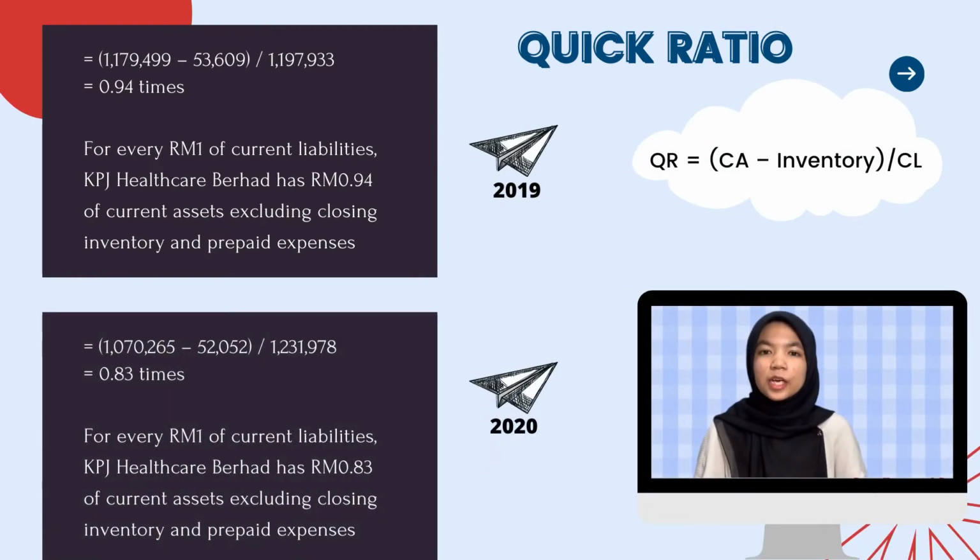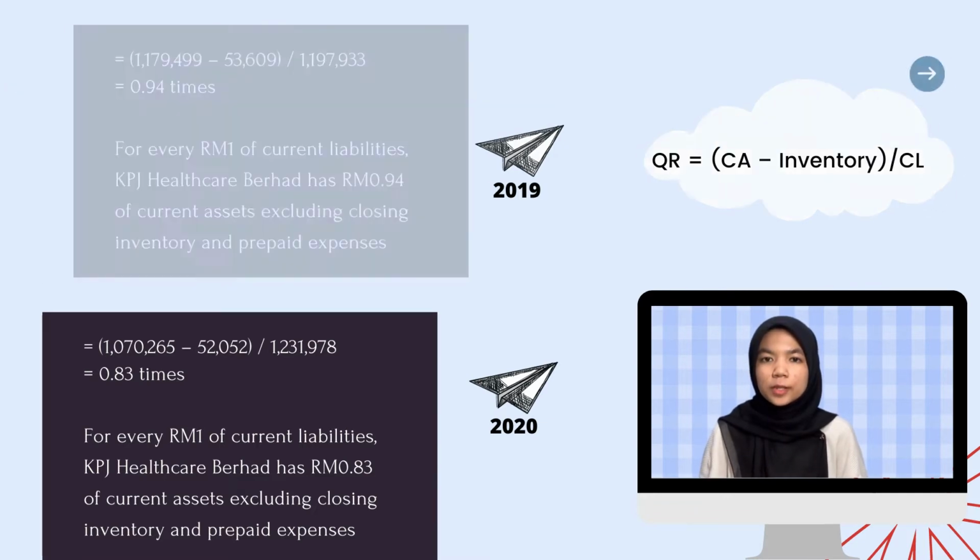Next, the second type of liquidity ratio is quick ratio. The formula is current asset minus inventory divided by current liabilities. The quick ratio for 2019 is 0.94 times. For every RM1 of current liabilities, KPJ Healthcare Berhad has 0.94 cent of current assets, excluding closing inventory and prepaid expenses. For the year 2020, the quick ratio is 0.83 times. It means that for every RM1 of current liabilities, KPJ Healthcare Berhad has 0.83 cent of current assets, excluding closing inventory and prepaid expenses. Therefore, the quick ratio for the year 2019 is better than the year 2020.